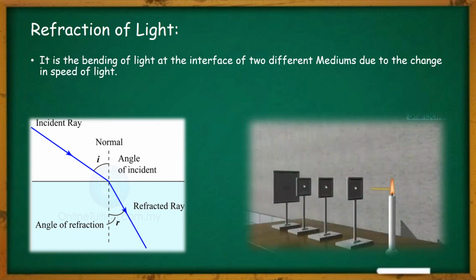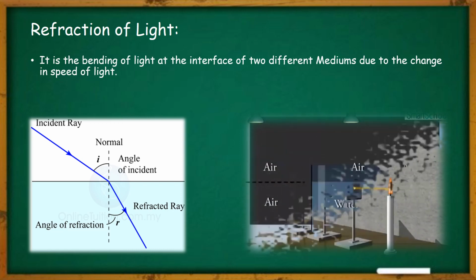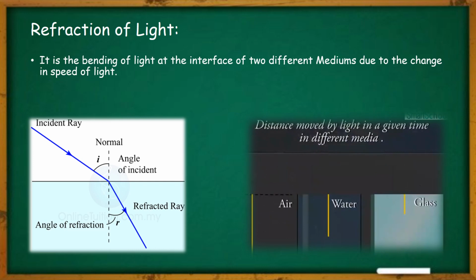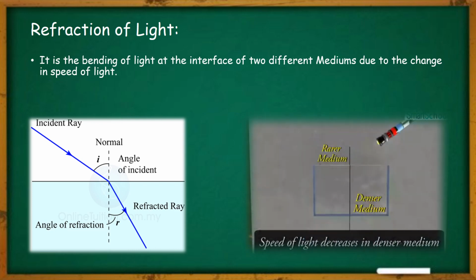So here you see, here is a proof that light always travels in a straight line. The light ray is traveling in a straight line, but does it actually bend? Why does it bend then? Here we are taking different mediums: air, water and glass are different mediums, and in every medium the speed of light is different.